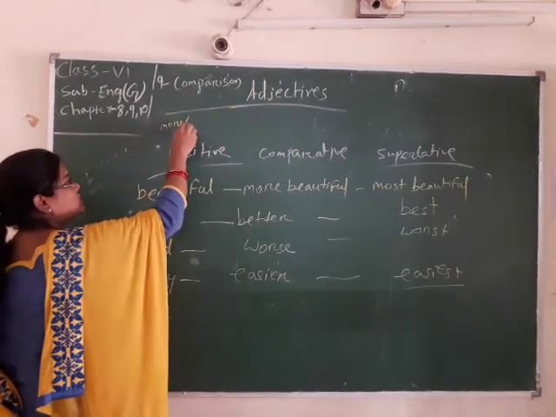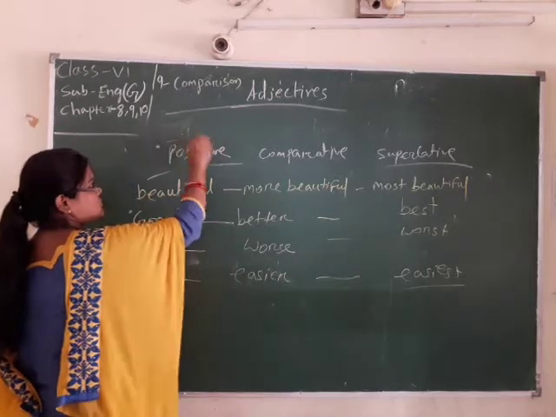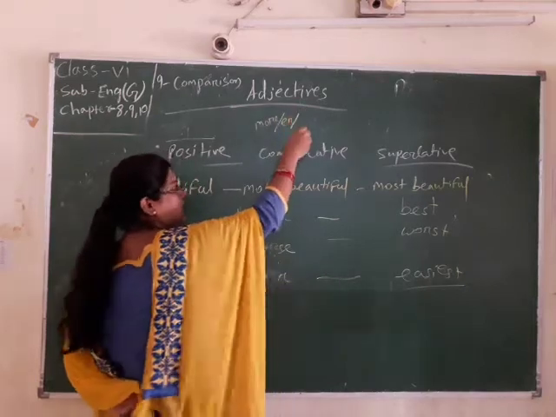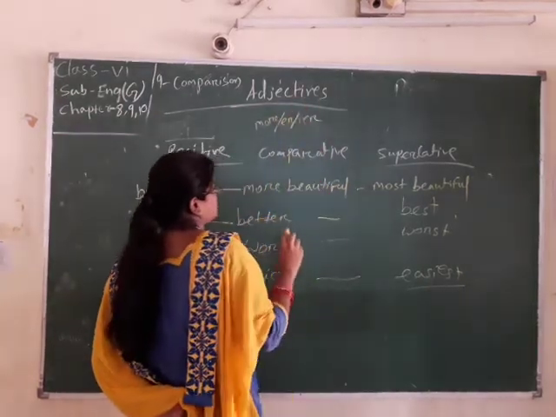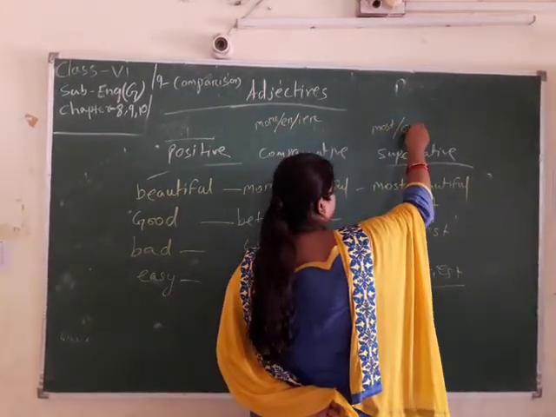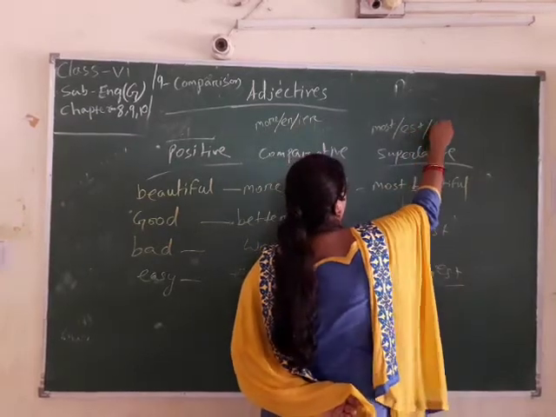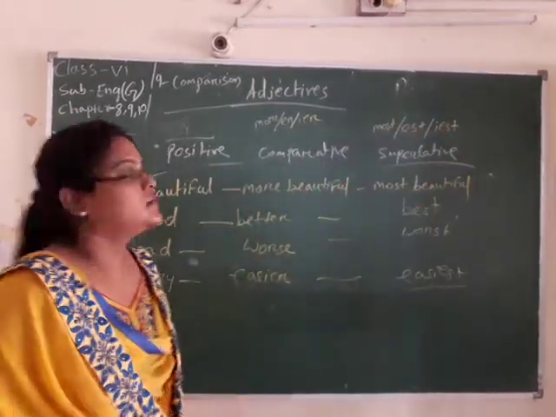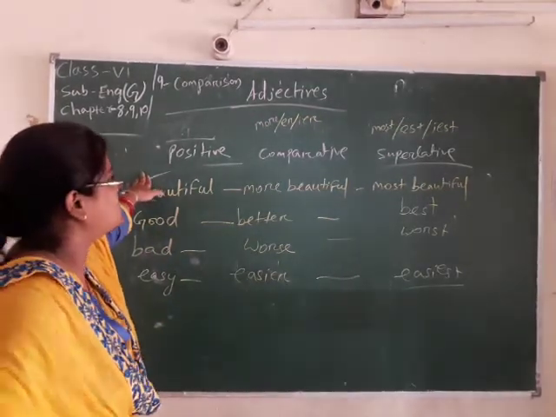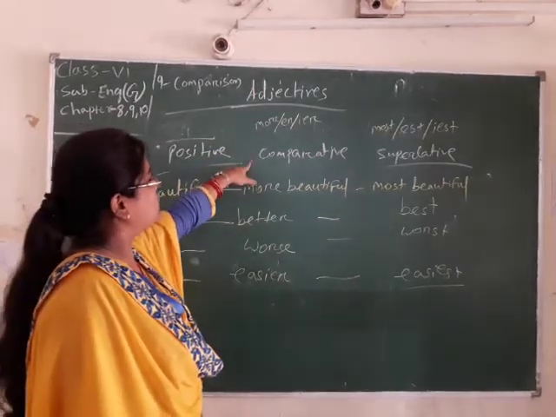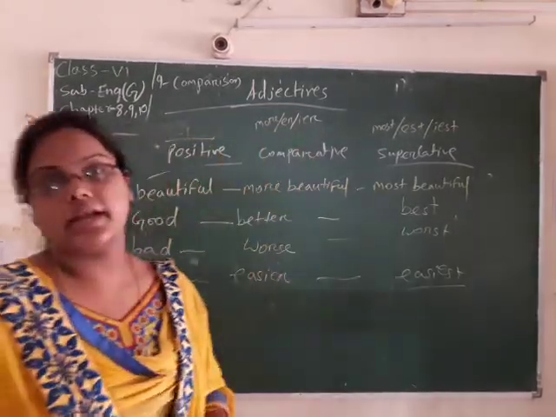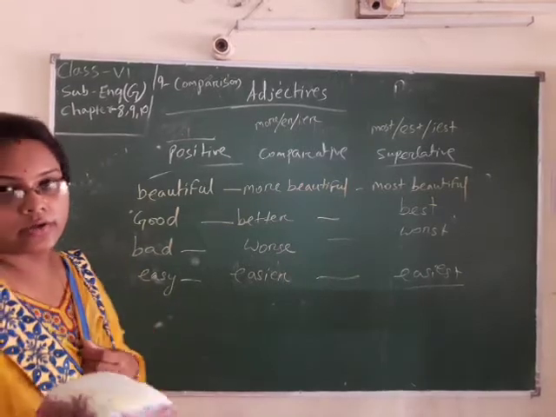Positive is always positive, but in comparative we use more, er, ier. But in the superlative we use most, est, iest. Yes, you just write in your copy: when you convert a positive adjective into comparative form, you use more, er and ier, and in superlative form most, est and iest. Did you understand? Get it? Yes.